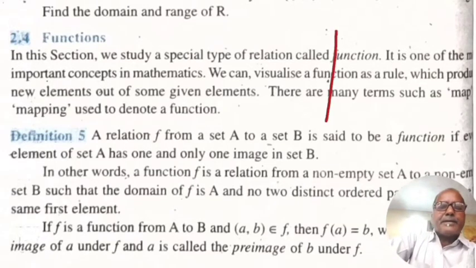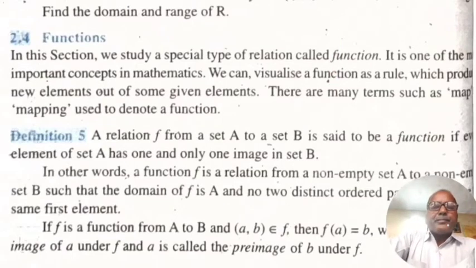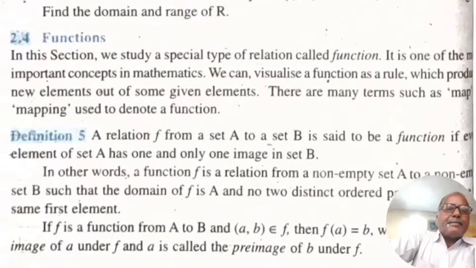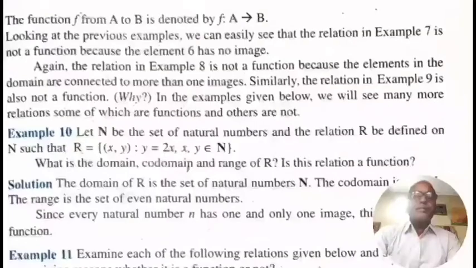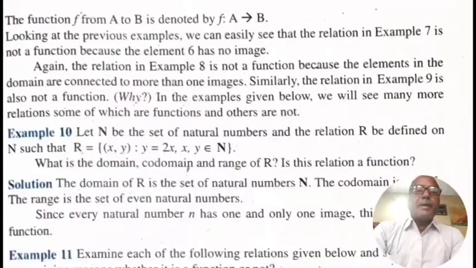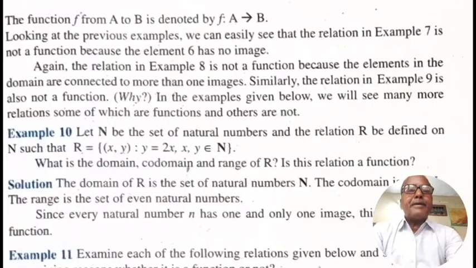If a function f is from A to B and (a, b) belongs to f, then b is equal to f(a), which is the image of a under f, and a is called the pre-image of b under f. The function f from A to B is denoted by f: A → B.